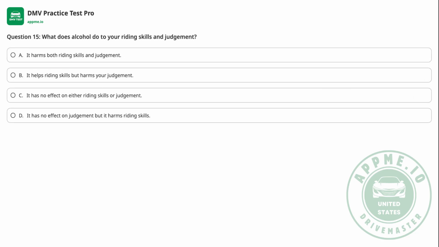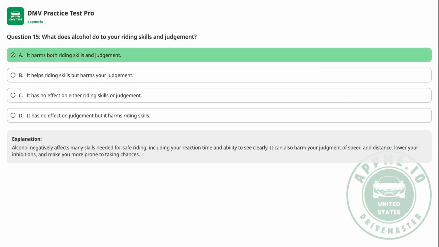Question 15. What does alcohol do to your riding skills and judgment? A. It harms both riding skills and judgment. B. It helps riding skills but harms your judgment. C. It has no effect on either riding skills or judgment. D. It has no effect on judgment but it harms riding skills. The correct answer is A.